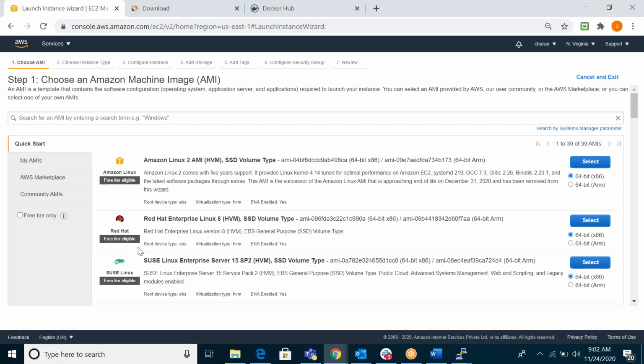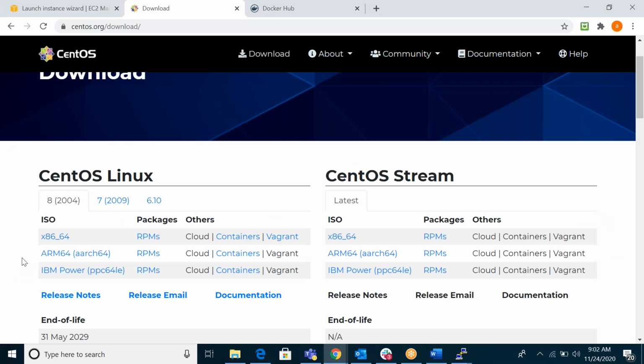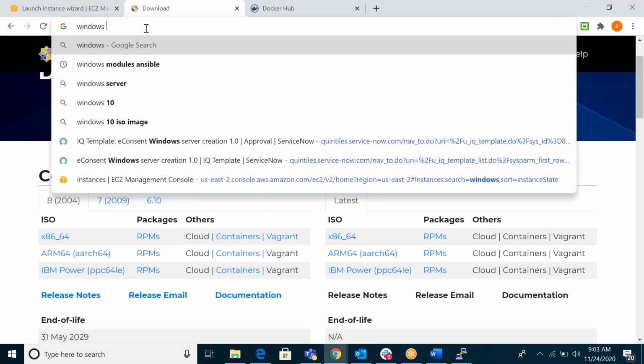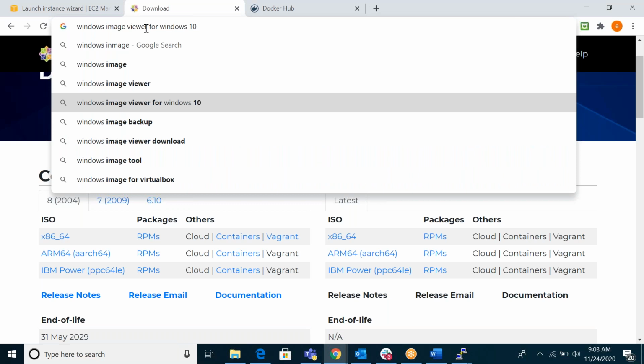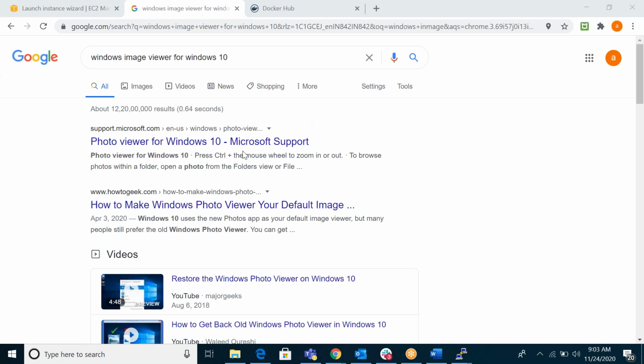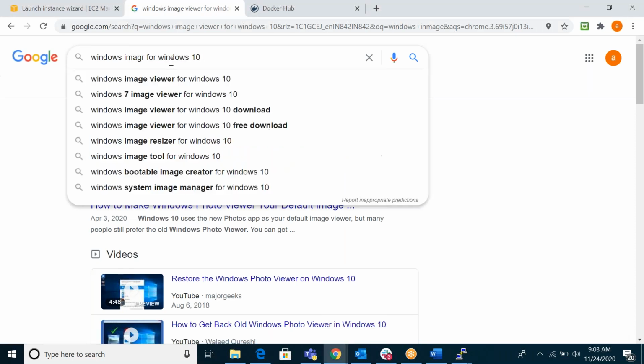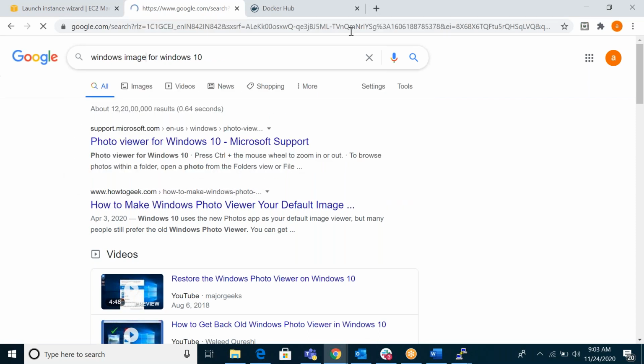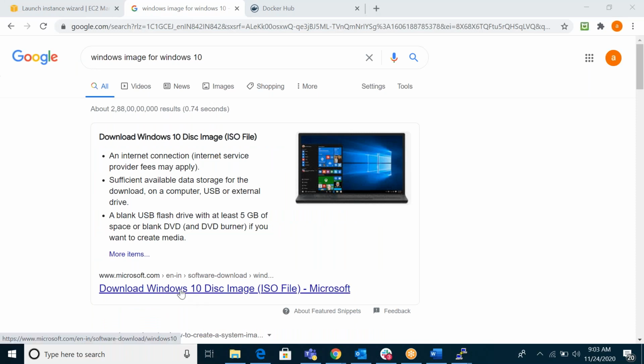In AWS, if I want to create a new server, I will use any image, and from this image I create the server, right? VMware also same thing. In VMware you want to download the image. If you want to create a Windows VM, you need to download the Windows image, like this, any Windows image.